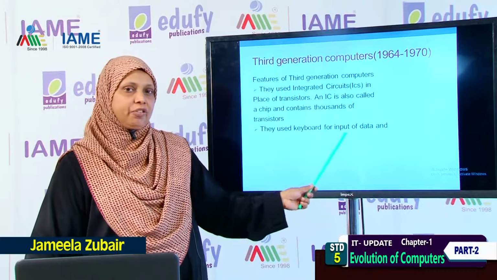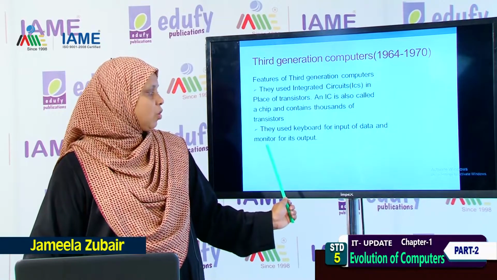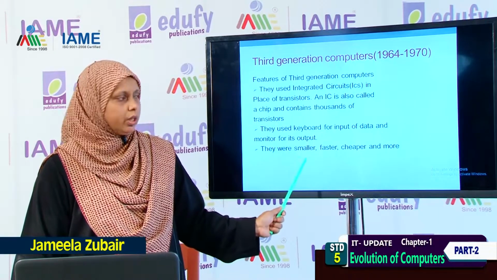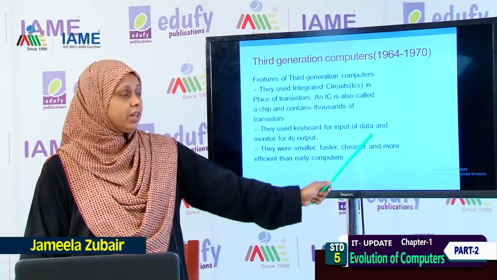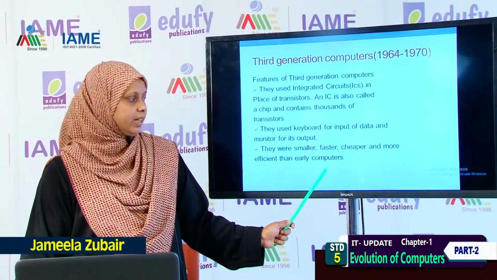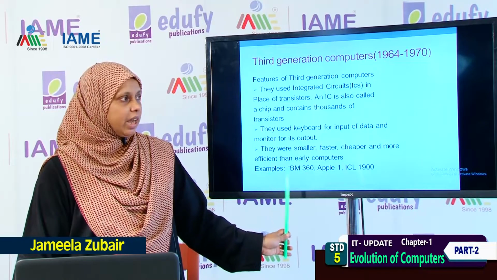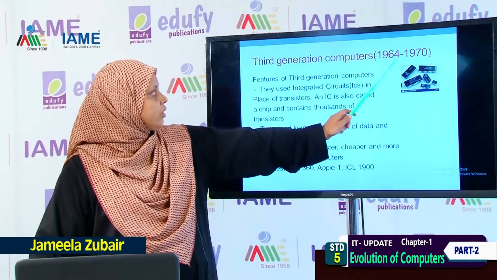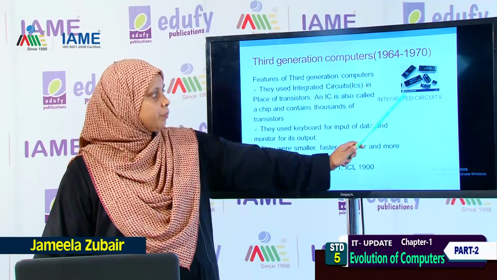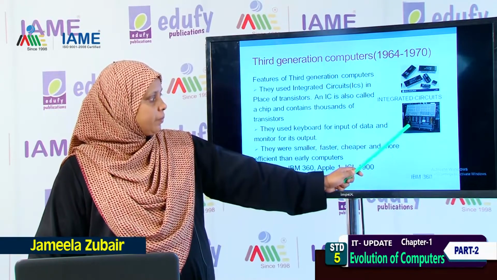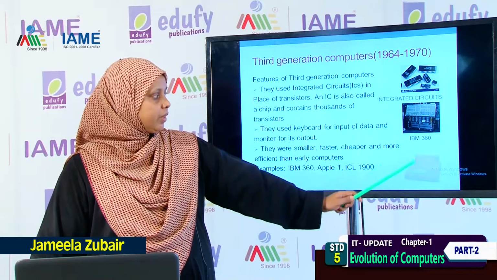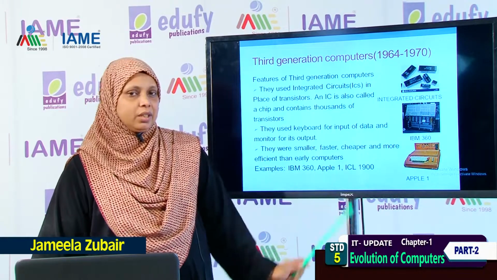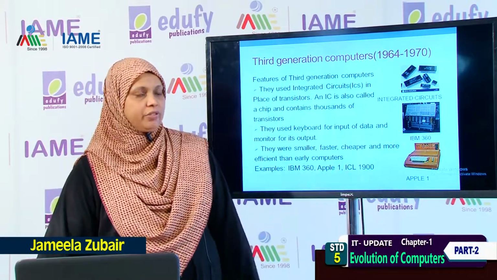They used a keyboard for input of data and a monitor for its output, like we are using now. They were smaller, faster, cheaper and more efficient than the early computers, and the examples are IBM 360, Apple I, ICL 1900. See, these are the integrated circuits, this is the machine named IBM 360, and this is Apple I. Can you see the keyboard over here? Okay, so they use the keyboard for input of data.